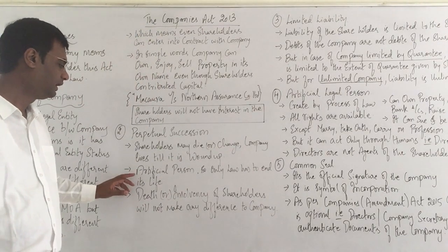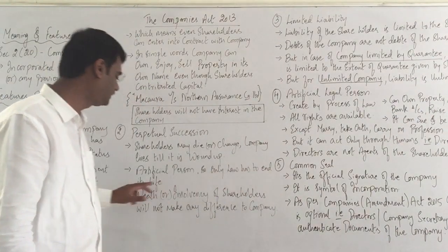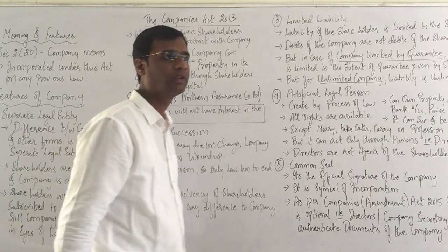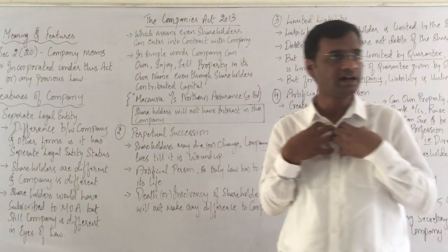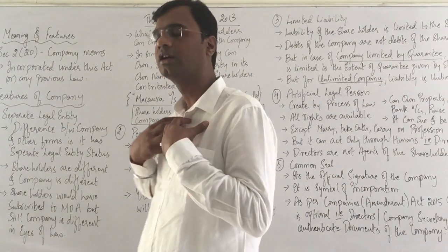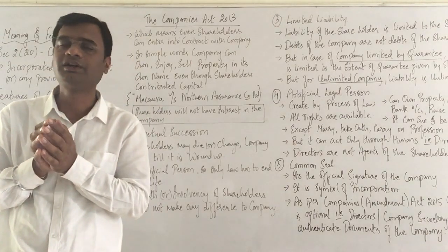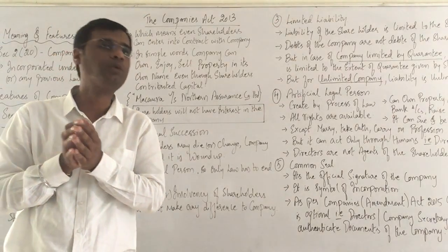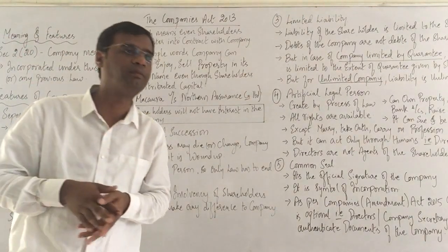Yes. It's treated as an artificial person, so only law has to end the life of the company. The company is treated as an artificial person. I am a real person. In the eyes of law, the company is treated as an artificial person. What is an artificial person? Like we have robots. It is an artificial creation of mankind.